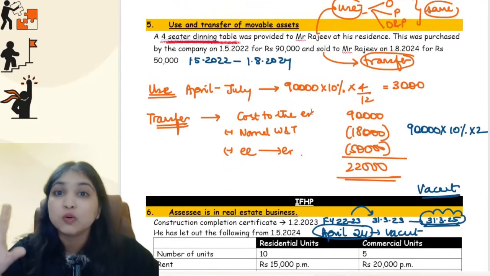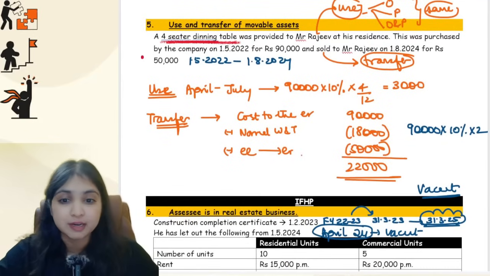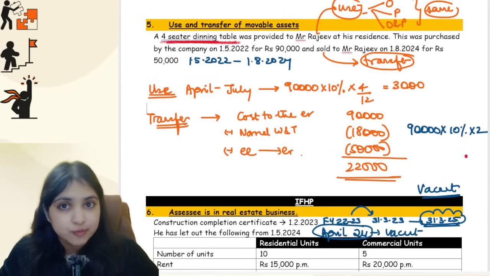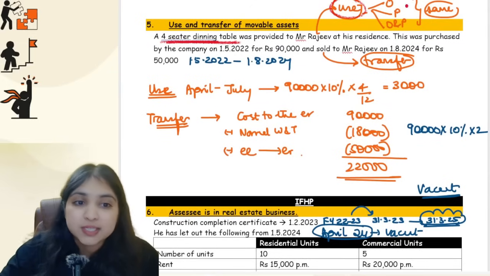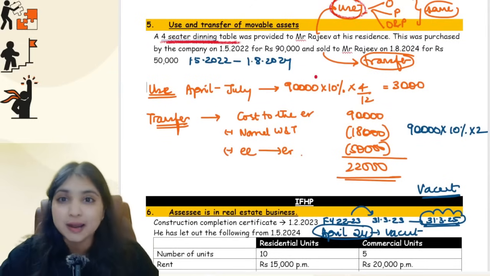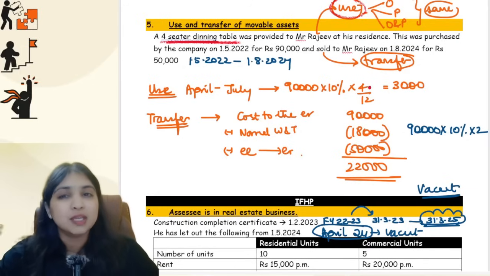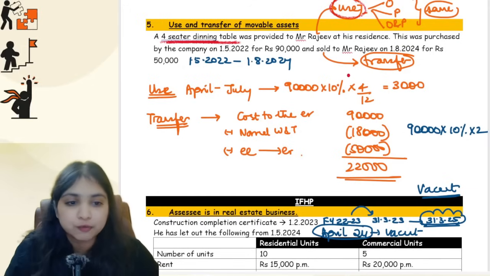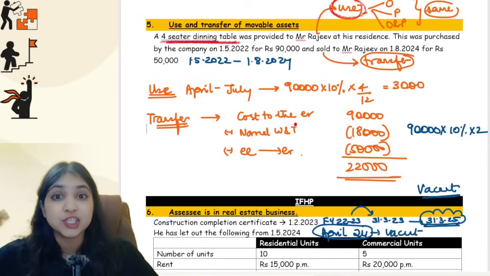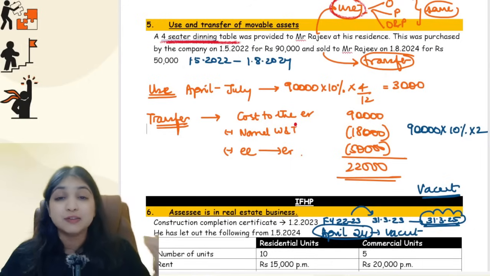All right. Then use and transfer of movable asset, you understood, right? We did the whole computation also over here. When there is use of movable asset, what the employee is using the asset for doesn't matter. Straight away 10% per annum you will do the computation. But if the use perquisite is only for a part of the year, then proportionate calculation, don't forget to do. Okay, when it comes to transfer, be careful, you will compute normal wear and tear only for those years for which the employer has used the asset for his business or profession.